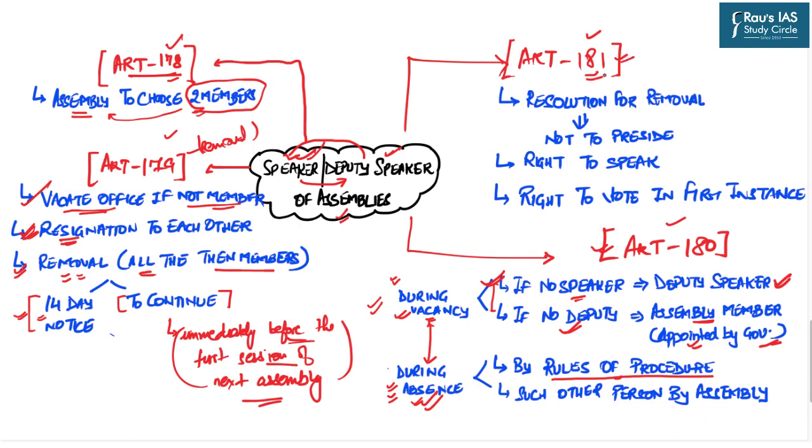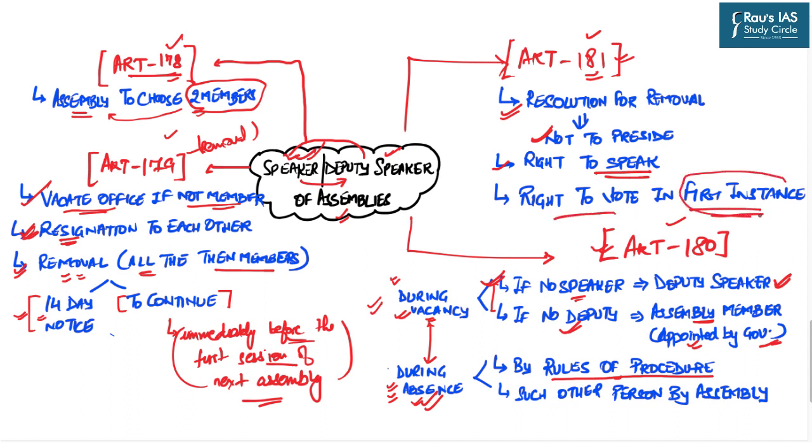Article 181 says that whenever the resolution for the removal of the speaker or deputy speaker is in motion, at that particular time the speaker or the deputy speaker shall not preside over his office, which means that he will not act as speaker or deputy speaker during the period when the resolution for his removal is in motion. However, he shall act as a normal member of the house, and therefore the speaker or the deputy speaker shall have the right to speak and also the right to vote in the first instance.